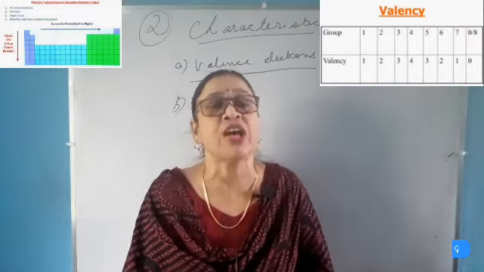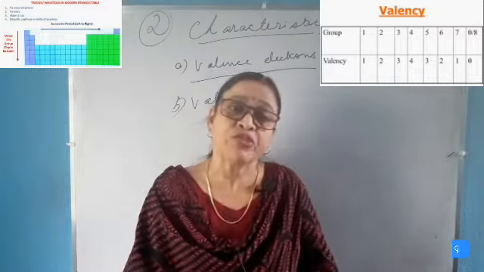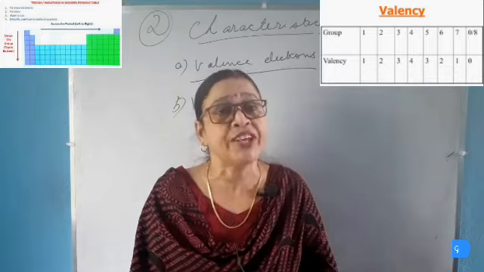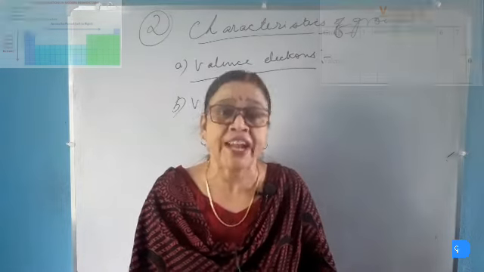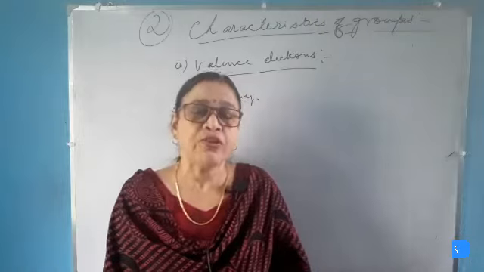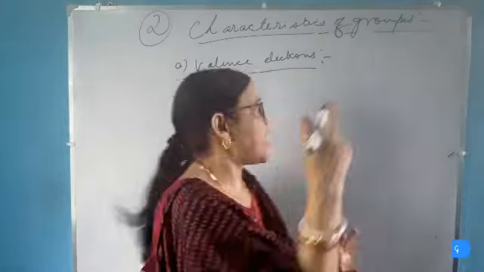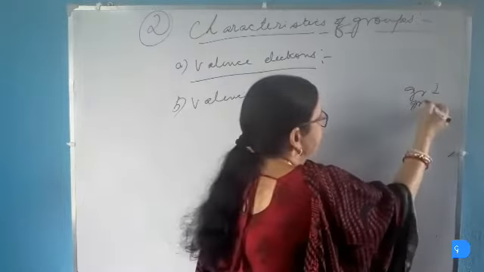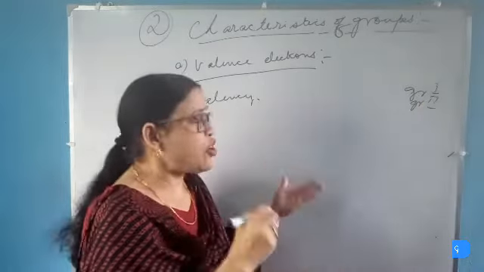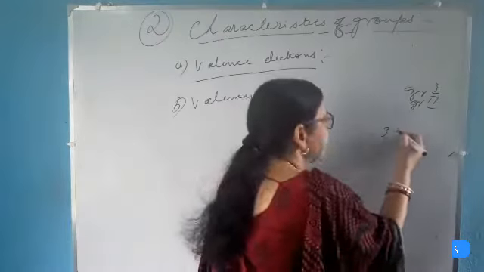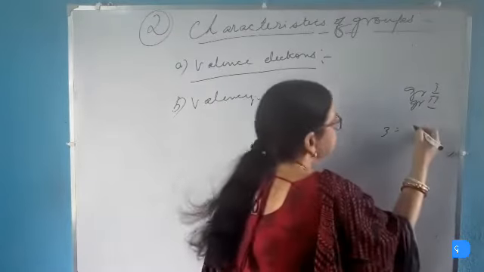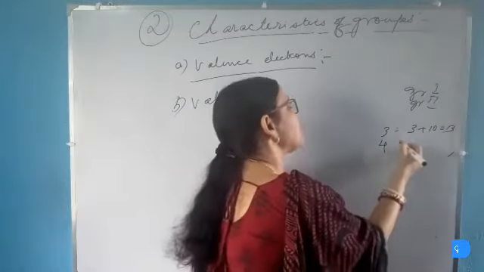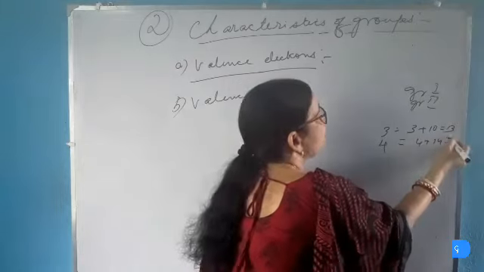When the valence electrons are 1 or 2, then they will belong to the same group, group 1 or group 2 respectively. But when the valence electrons are 3 or more than that, then we will add 10 to the valence electrons. For example, when the valence electron is 1, then the element belongs to group 1. When the valence electrons are 2, then the element belongs to group 2. But from 3 onwards, when the valence electrons are 3, then the element belongs to group 3 plus 10, which is equal to group 13. When valence electrons are 4, then they belong to the 14th group.